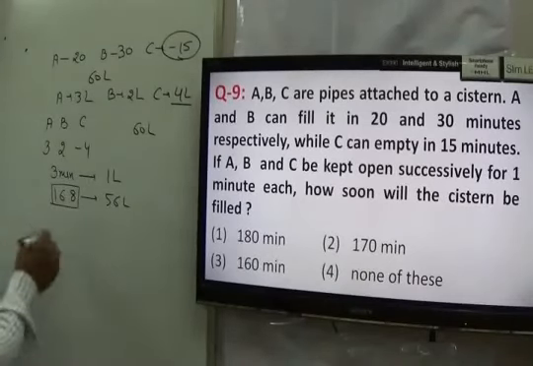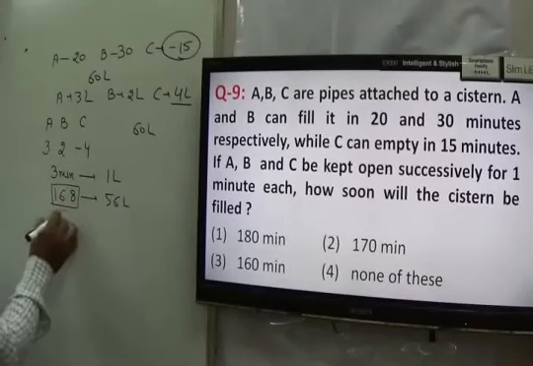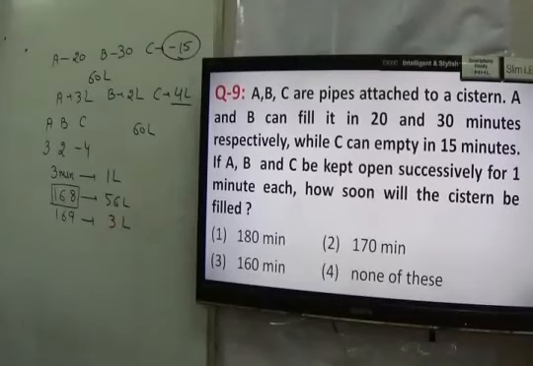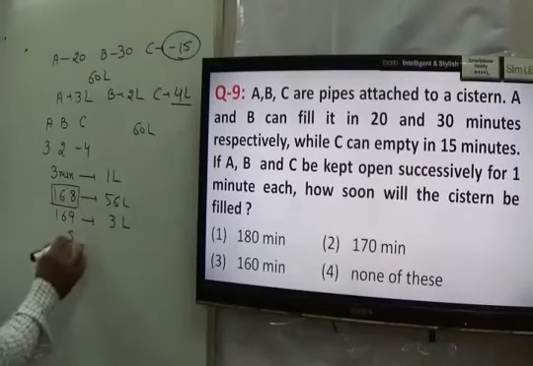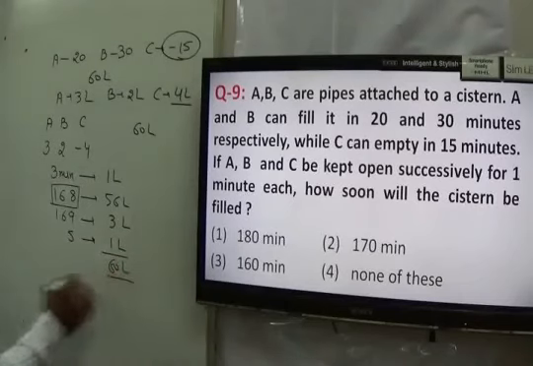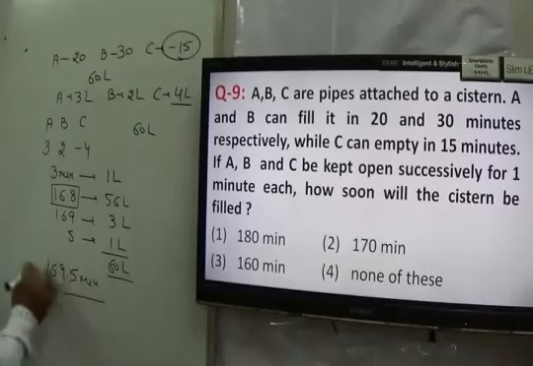In the next 1 minute, it's the turn of A, that is minute 169. It fills 3 liters. Now the filling is a total of 59. Next is the turn of B. It fills 2 liters in 1 minute, so it has to fill only 1 liter. It takes 0.5 minutes. And the total tank is filled, 60 liters. We can say our answer is 169.5 minutes. That becomes your answer.